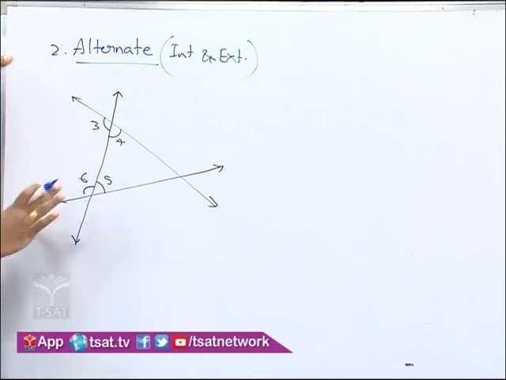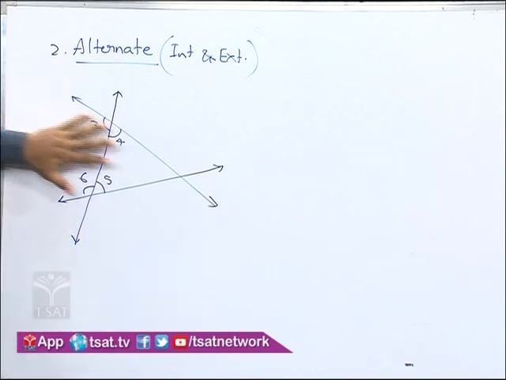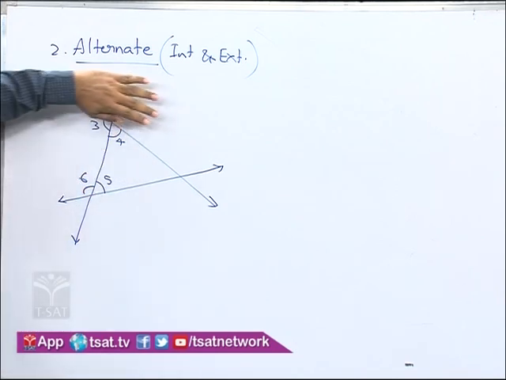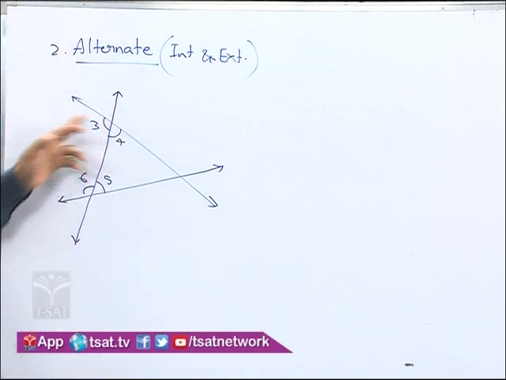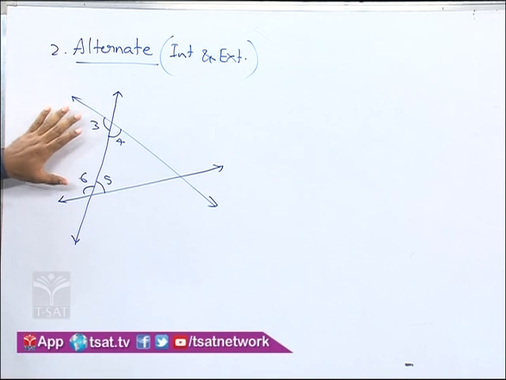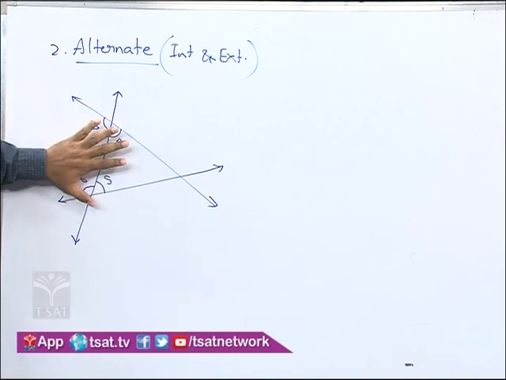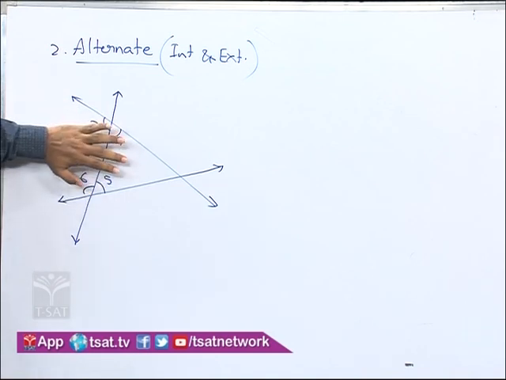These 4 angles are interior angles. As we know, this is the interior part and the outer part is the exterior part. So the angles in the interior part are called interior angles. These 4 are considered as interior angles.